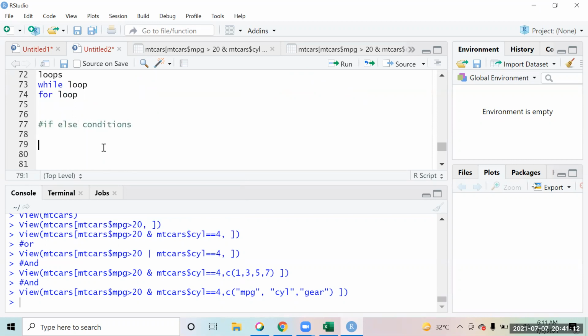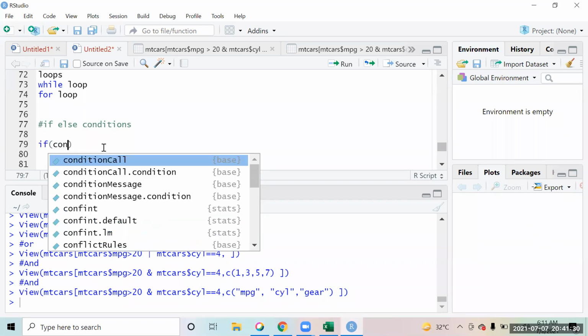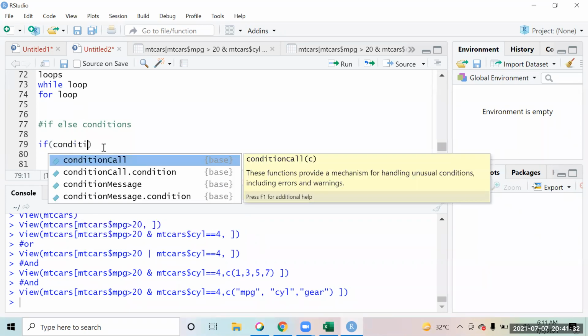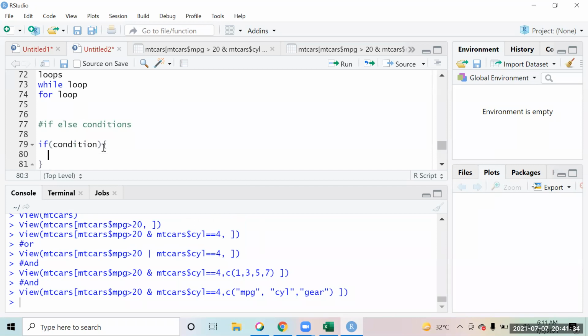The if-else condition is where you want to test based on a condition, right? Like the same thing that we have seen in Excel and SQL, we have a similar if condition over here. Just the syntax would be different. How we write the if conditions in R is, you say if, you give your condition, then you start the brackets, you give your piece of code.